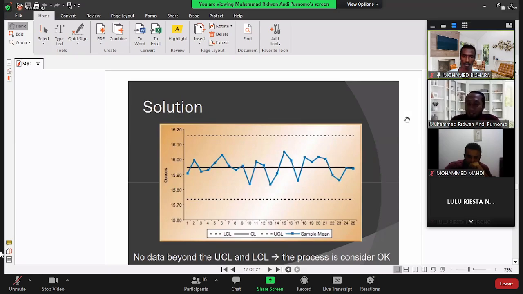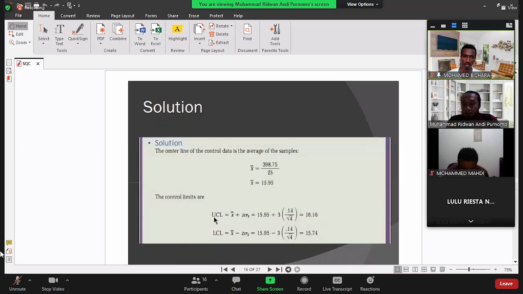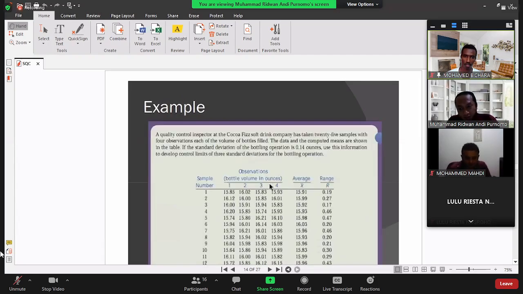Sir, the result of the range, is it from subtracting the maximum and the minimum data? The result of the range from here. Is it subtract or not in the schedule? First, we need to calculate the center line, in the previous slide. The range, is it from subtracting the maximum and the minimum?